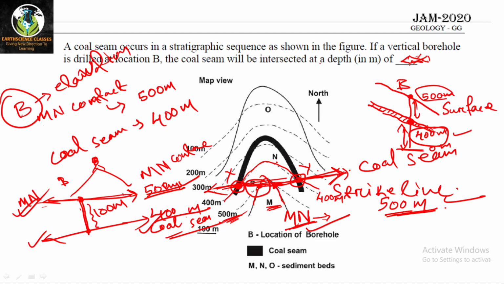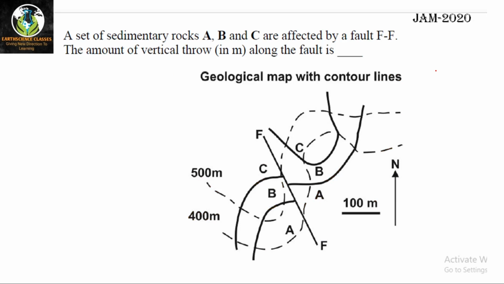So it is asking depth, it is not asking the elevation. Remember, it is asking the depth. Depth means you have to calculate from the surface. So you have to get this distance, which is 100 meter, and 100 meter is the answer. Okay. Moving to the next question.